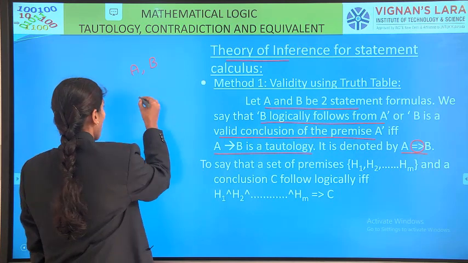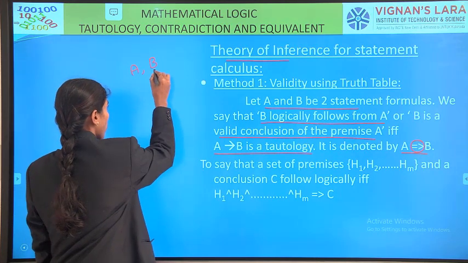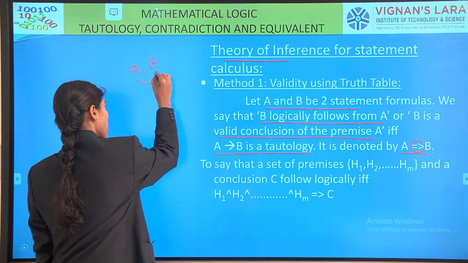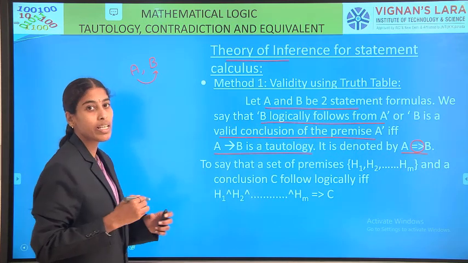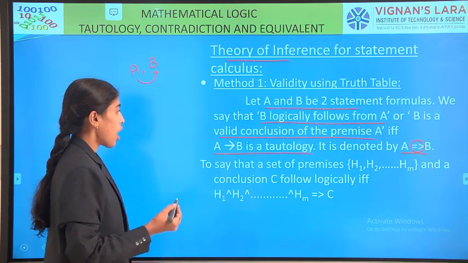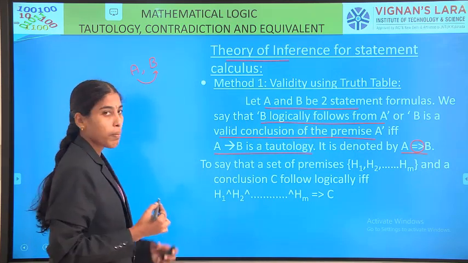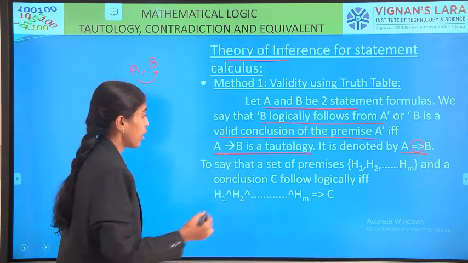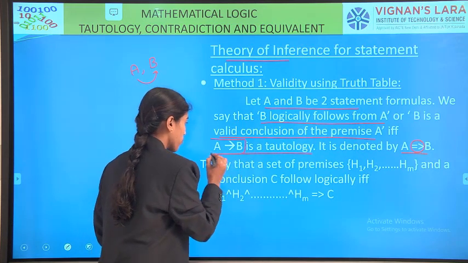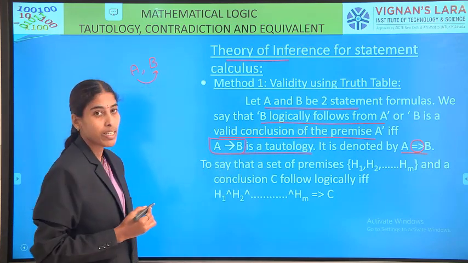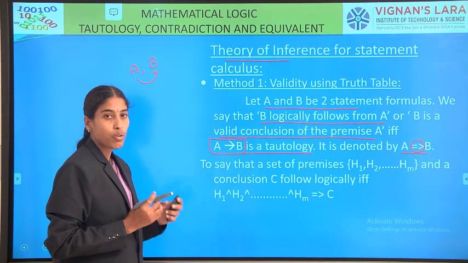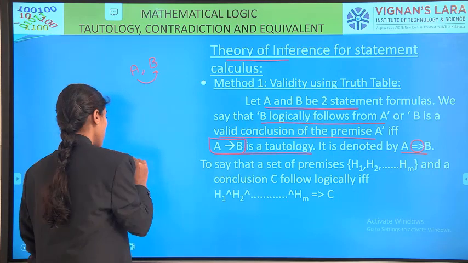To say that B logically follows from A, that is B is derived from A, or B is a valid conclusion from the premise A. Premise is nothing but a statement. If and only if A conditional B is a tautology. Here you have to note down one difference.